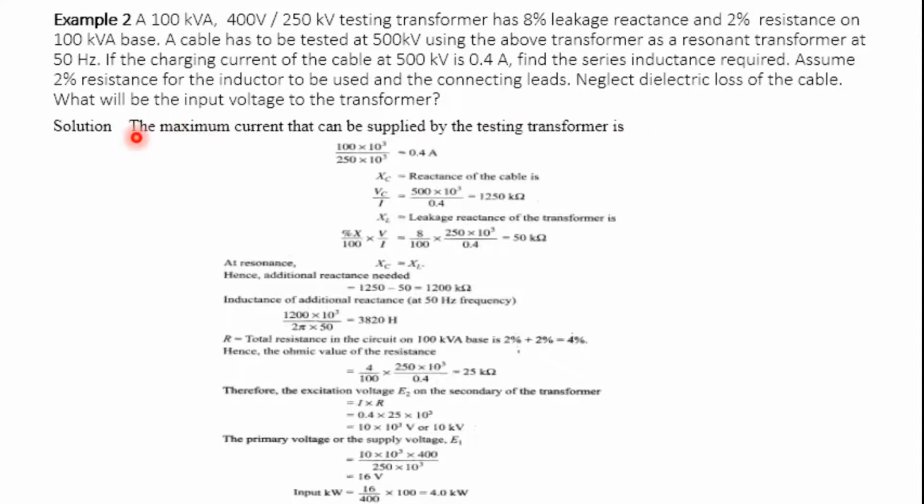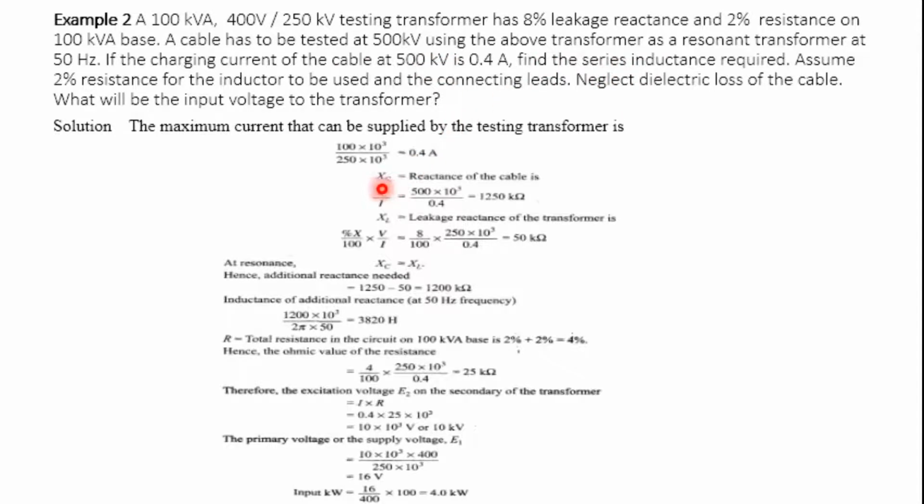So let's consider the maximum current which is supplied by the transformer. It mainly depends upon the kVA and the voltage rating. What is the rating of the transformer? It is 100 kVA, divided by the secondary side voltage, which is 250 kV. So you get 0.4 amperes. This is the same amount of current which is flowing through the cable we are testing, 0.4.